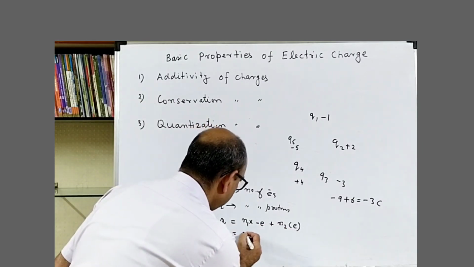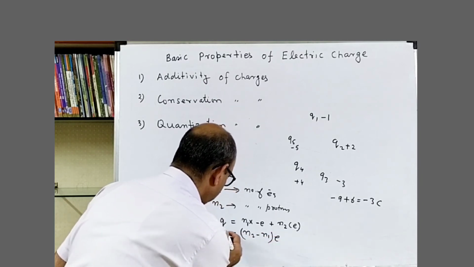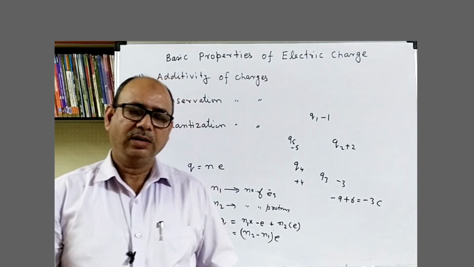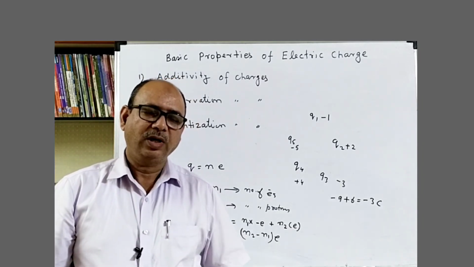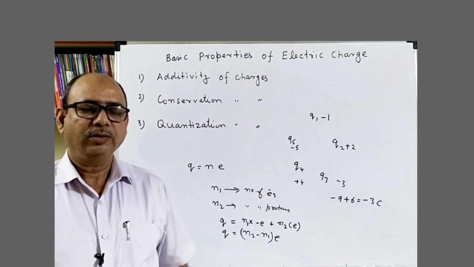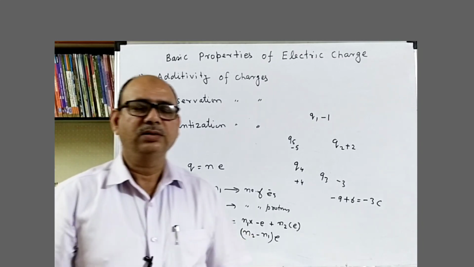This will be equal to (n2 minus n1) into e. n1 and n2 are integers. Difference of integers will also be an integer. That means the total charge of the system is quantized.